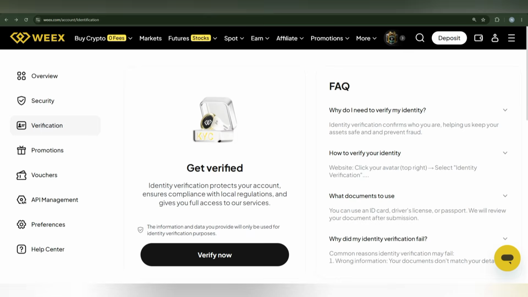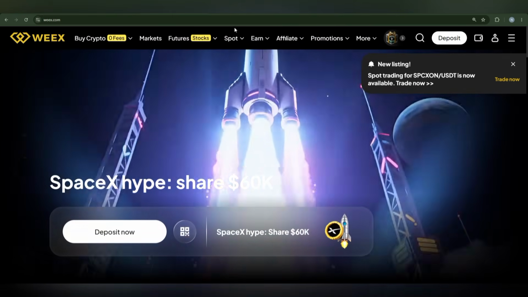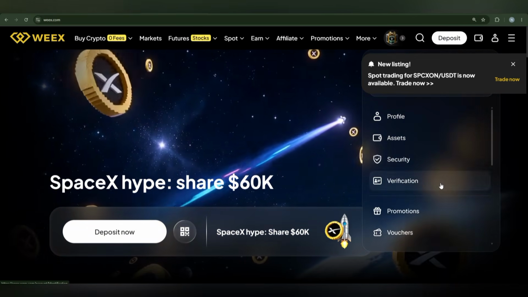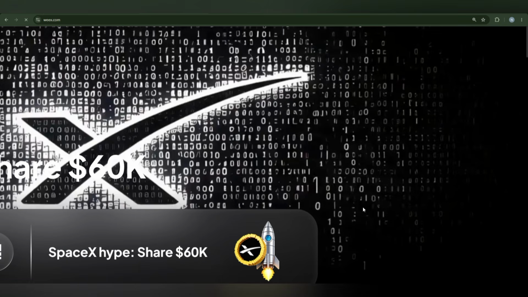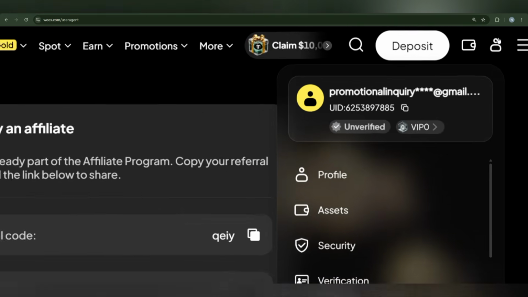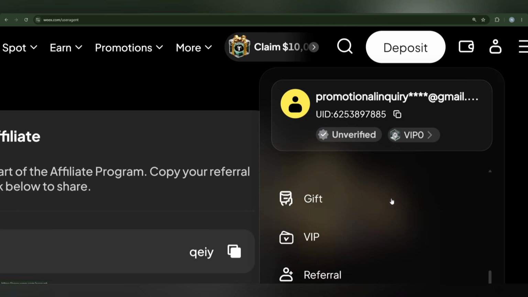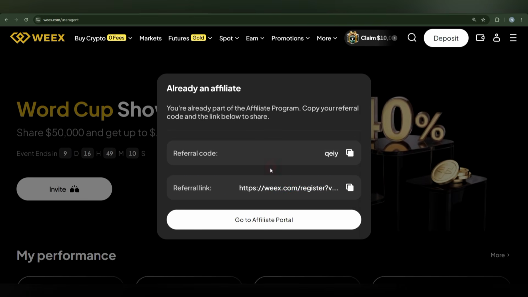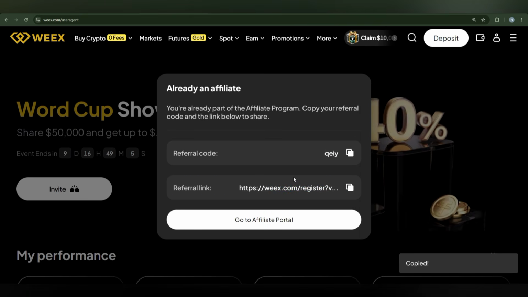Guys, before exploring the event in full detail, let me show you where the referral section is located. We can easily get here. There are verifications and there are also referral activities. We are going to press that. You can find this section under your ID, and there is the referral section. We have opened it, and there is the link that we are going to copy, and we can share it with your friends.